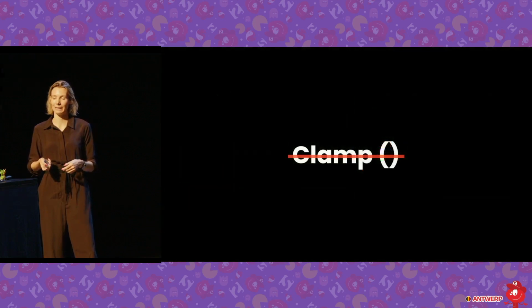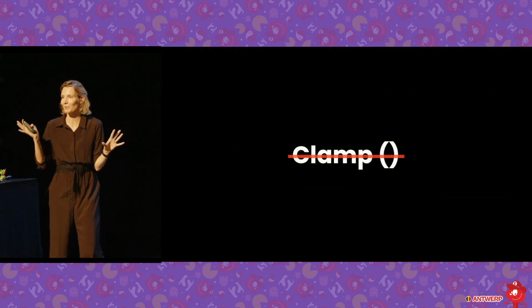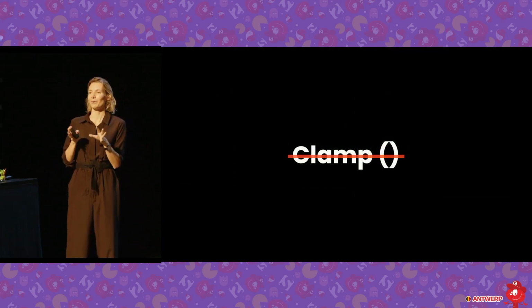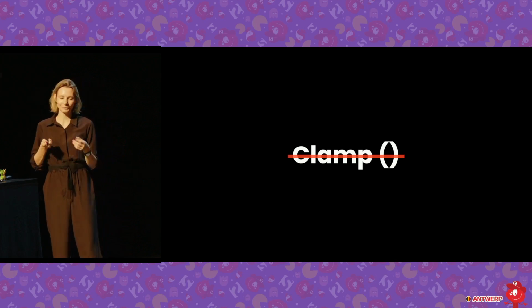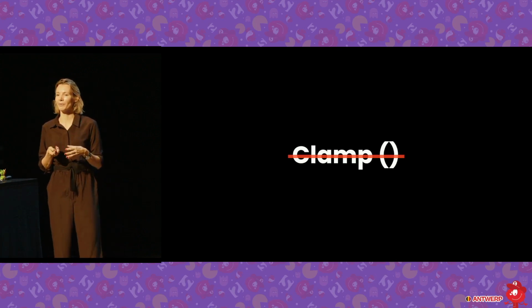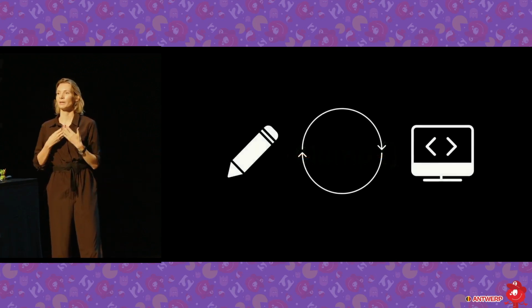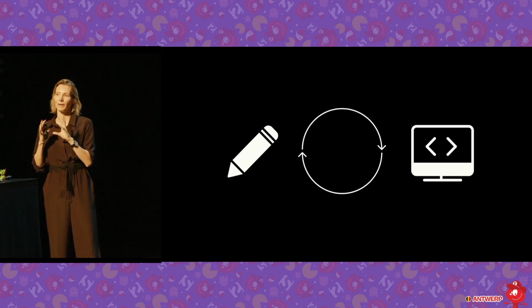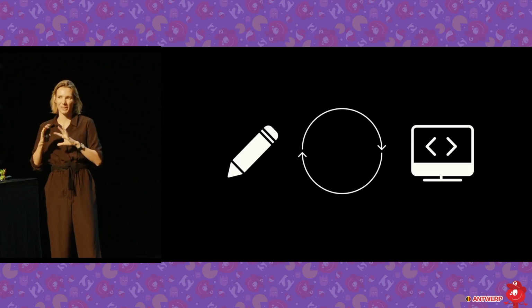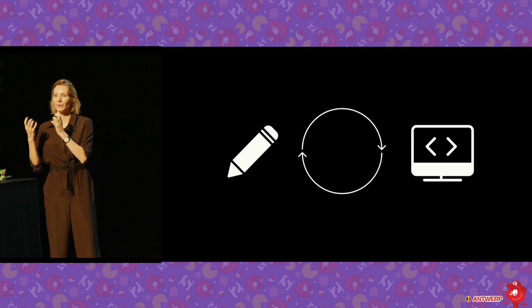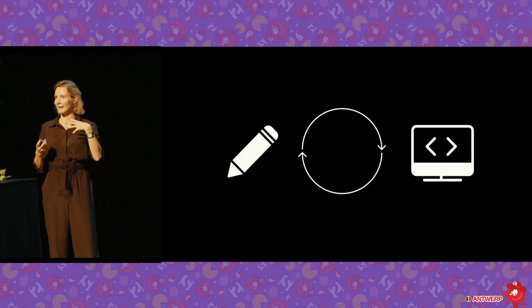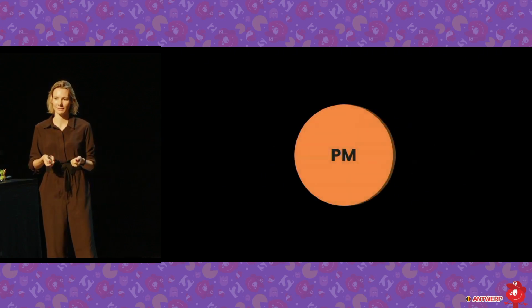set that up. If you say, I fell in love with Clamp, I really want to do that, well, I'm really sorry, we don't have Clamp in Figma, nor in any other tool that I know of. So what you need to do if you want to use that, you need to work very close with development. I'm not a design system expert, but if you're working in design systems, you might just not want to sort of clamp stuff all over, but you can do a nice little mix between using a scale and maybe having a headline where you add a little more effort and a little more customization to it.